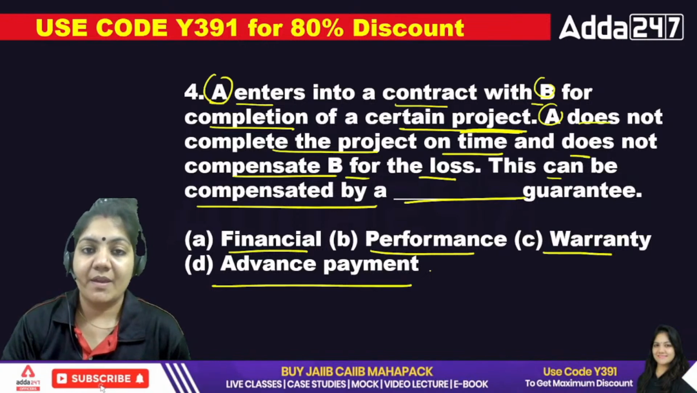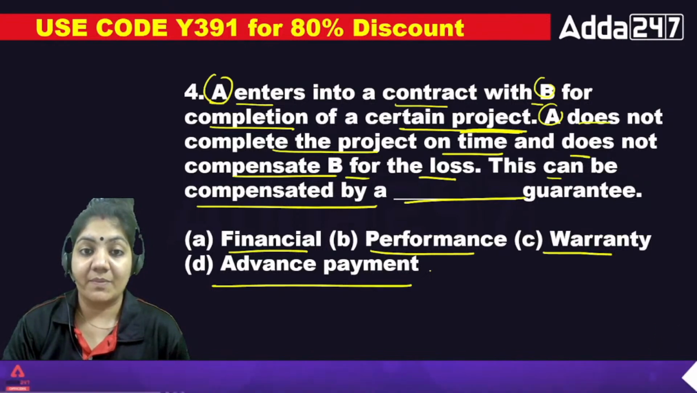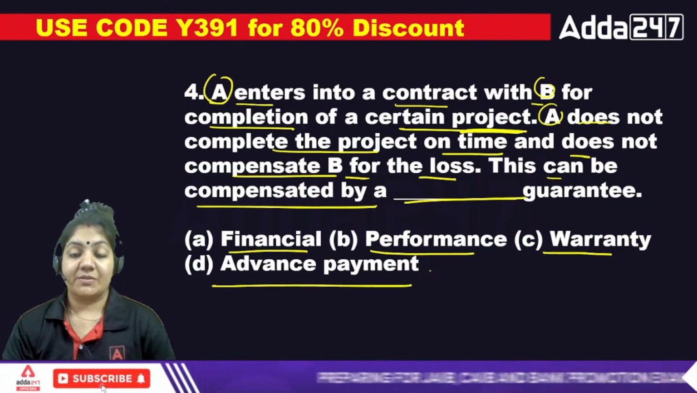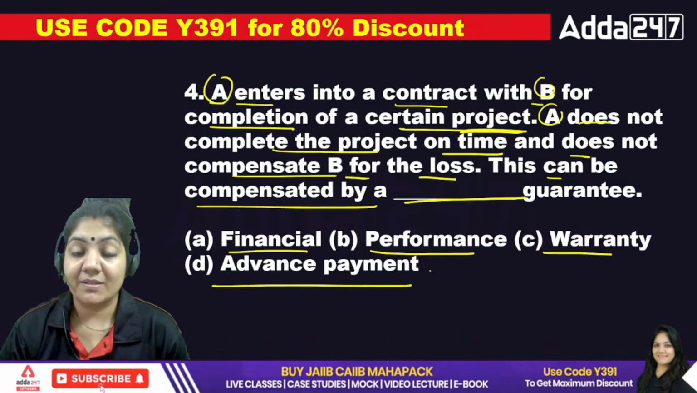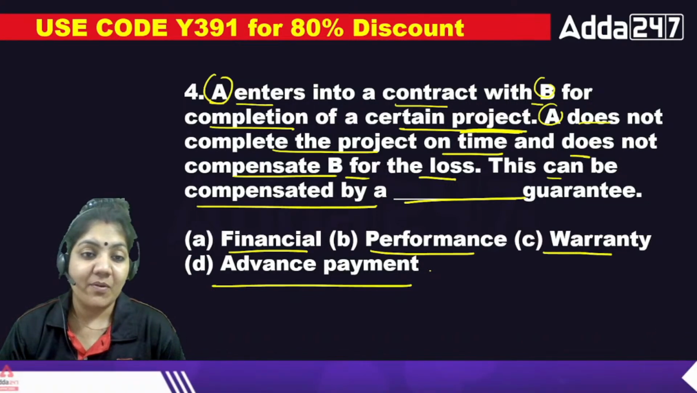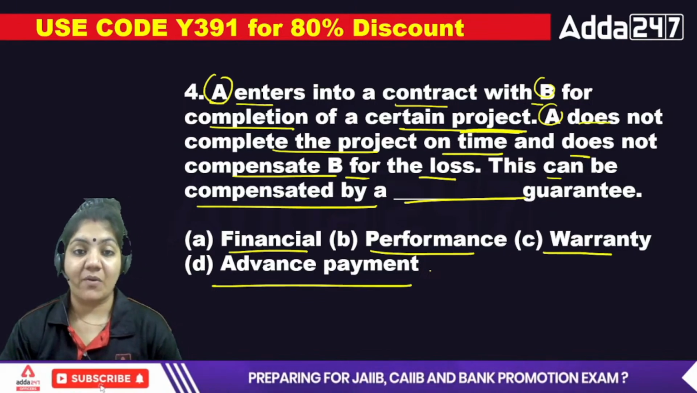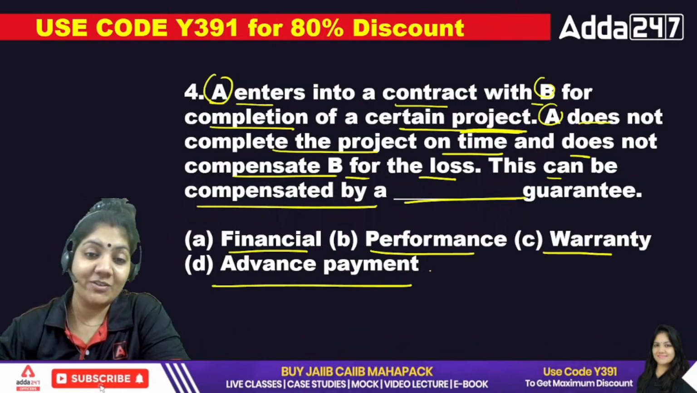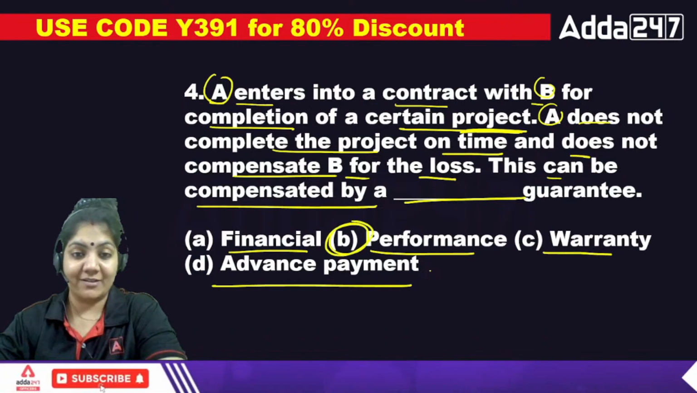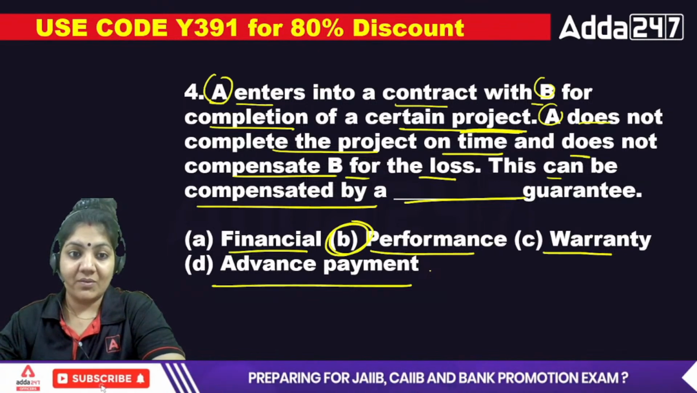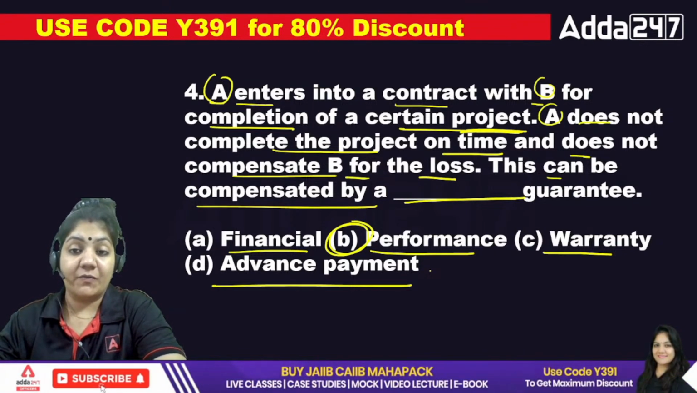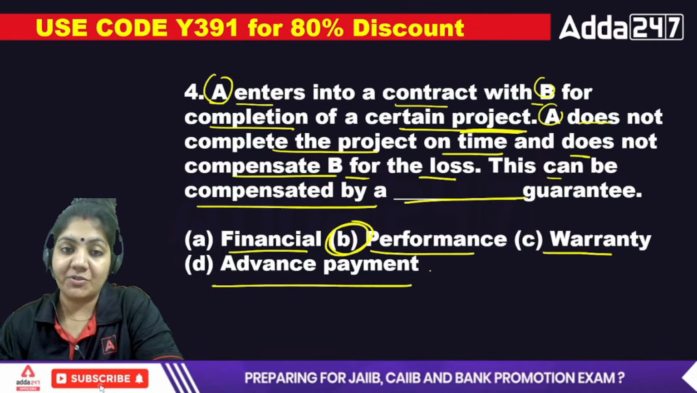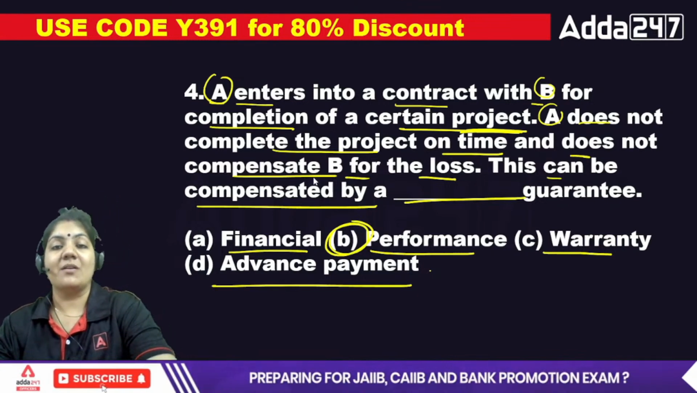A enters into the contract with B for the completion of a certain project. A does not complete the project on time and does not compensate B for the loss. This can be compensated by which type of bank guarantee? Performance, project. So I think the term is already clear to all of you. Performance guarantee will be the right answer, because A has to perform, and on that performance B has a loss. So for that loss, the bank will come into the picture. So that's why for the fourth one, B is the right answer.